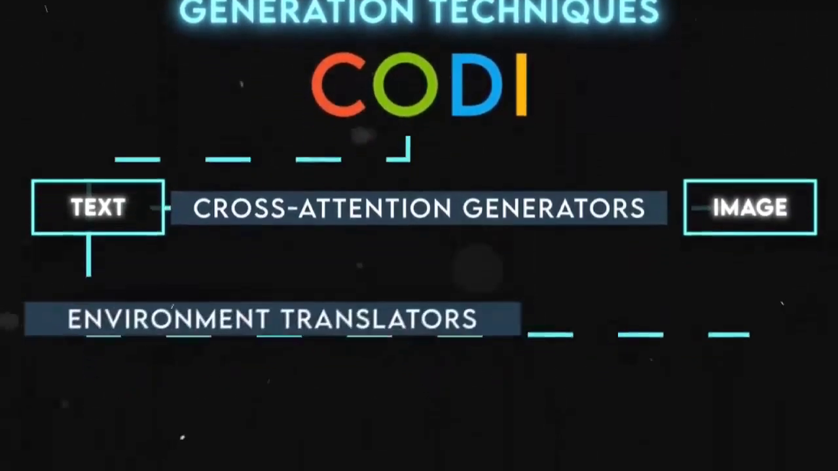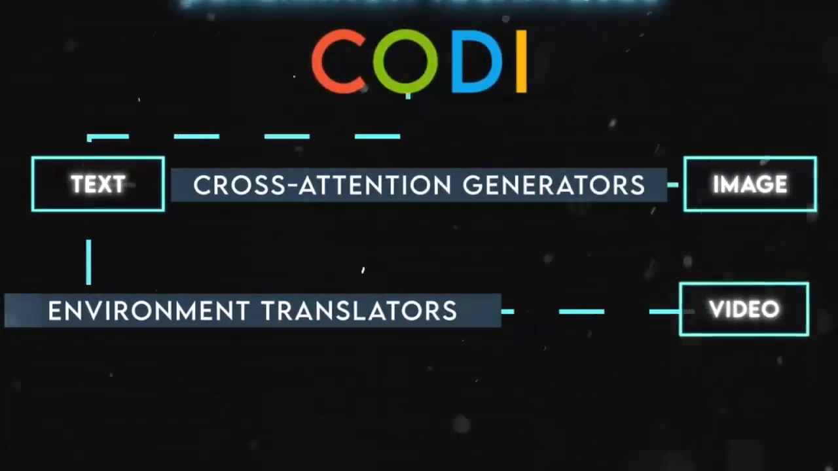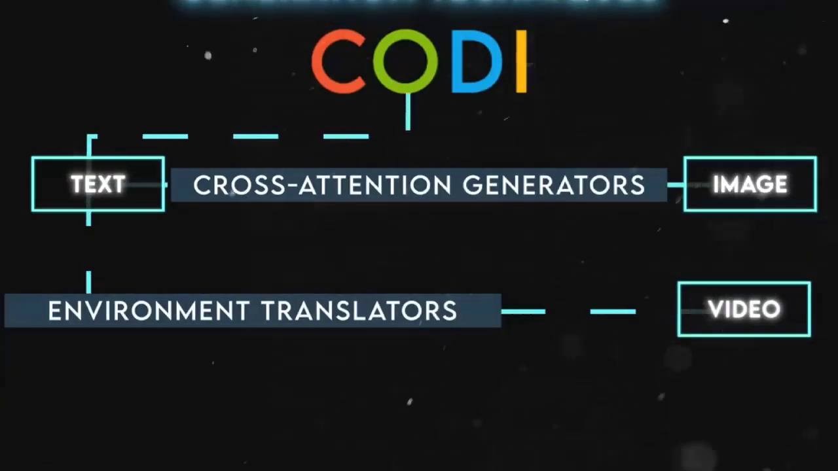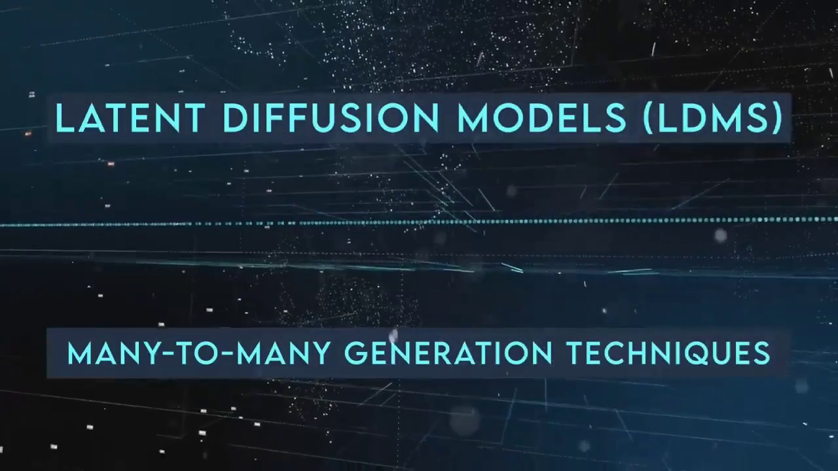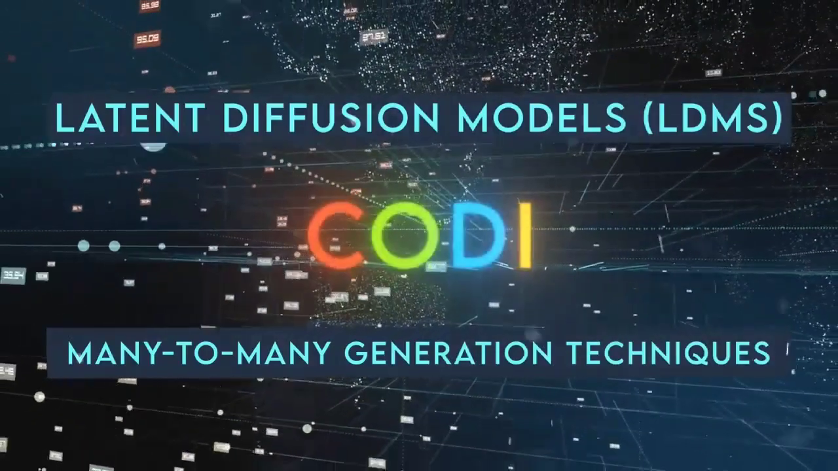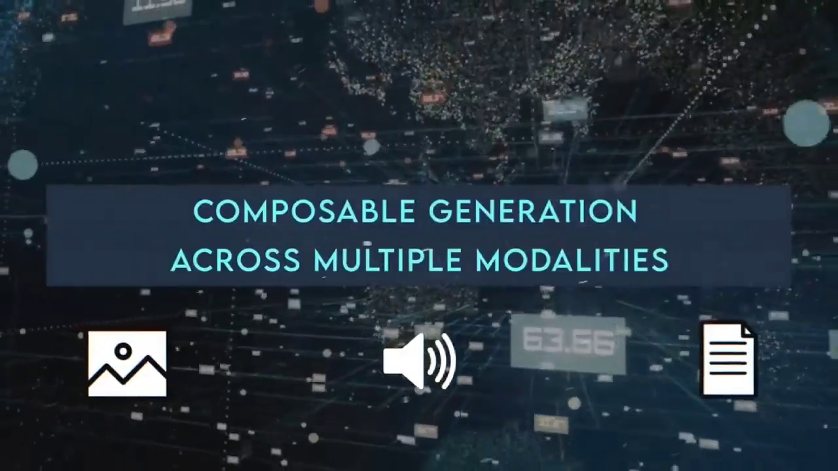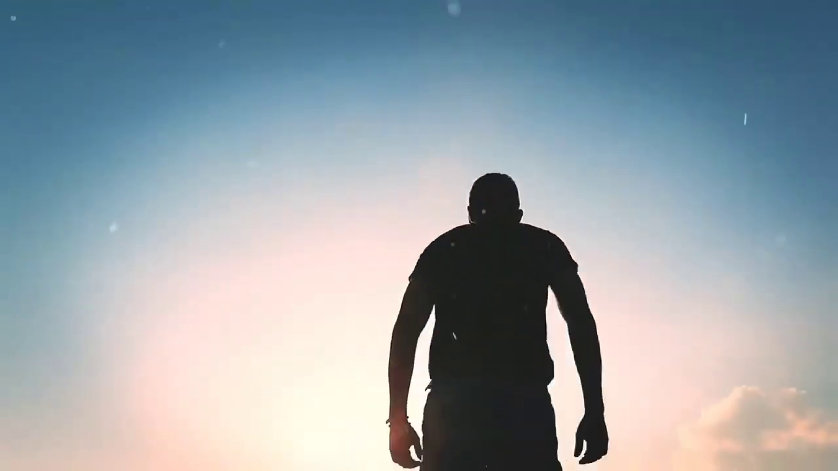Or it can use environment translators to generate video from text or audio by translating the input modality into an environment representation that captures its dynamics. By combining LDMs and many-to-many generation techniques, Codi can learn a shared diverse space that enables composable generation across multiple modalities. So what can Codi do with this amazing ability?